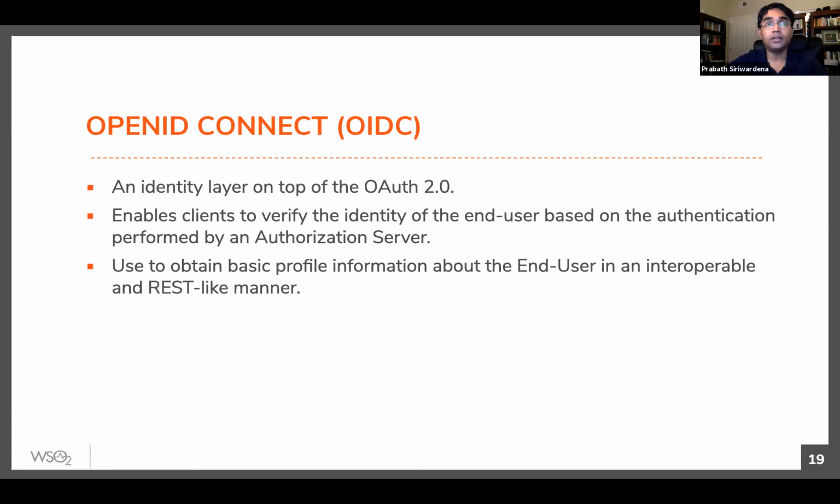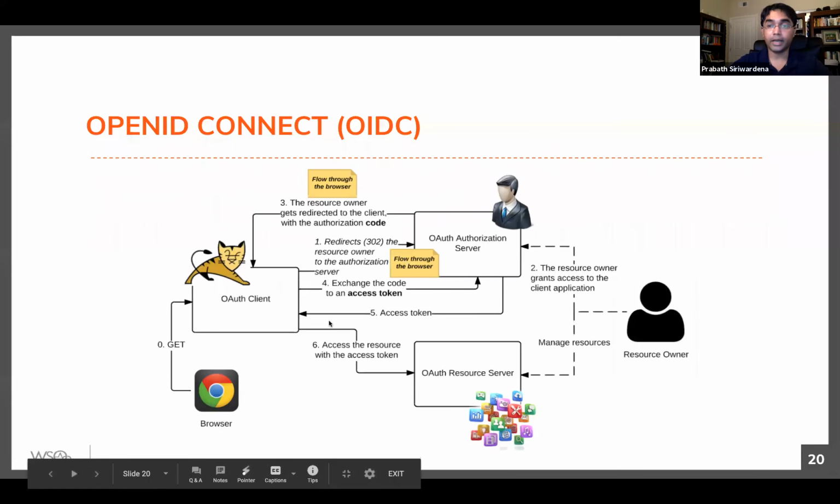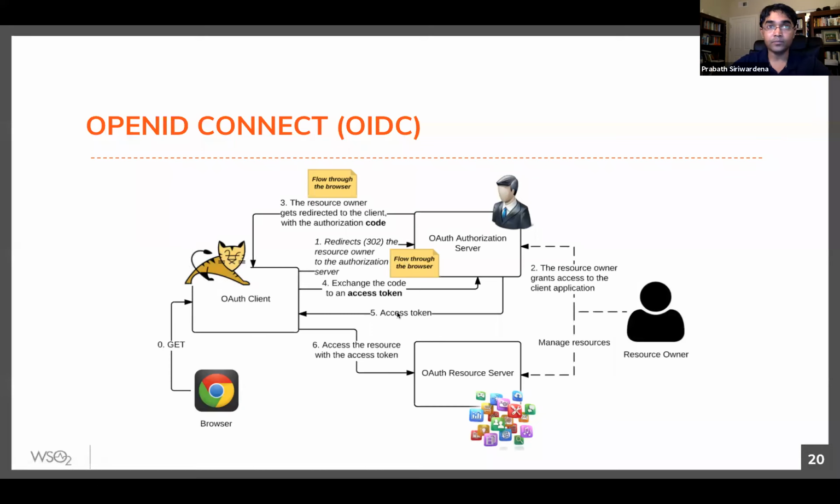So at a high level, OpenID Connect is an identity layer built on top of the OAuth2 protocol. It uses the same OAuth flow, and it defines some additional steps too. So this is how OpenID Connect works at a high level. I won't go into details, but in the next meetup, we will cover all OpenID Connect flows in detail.